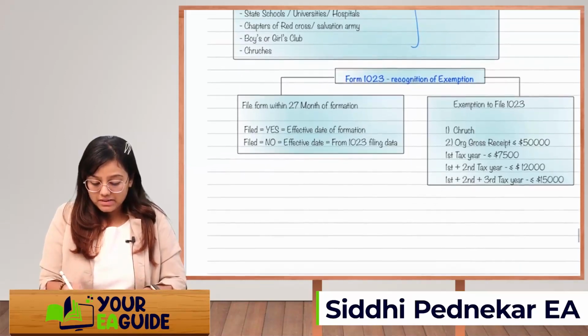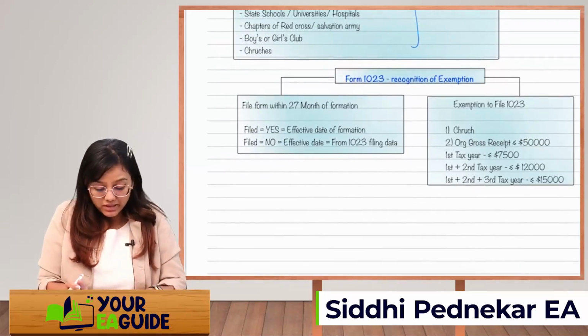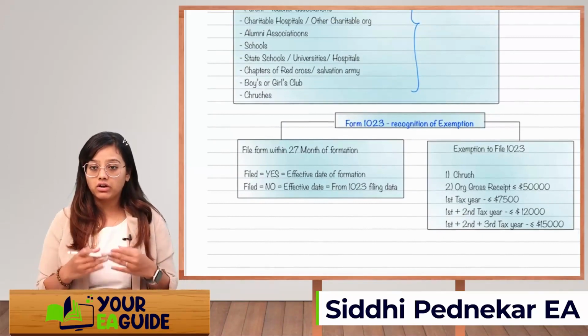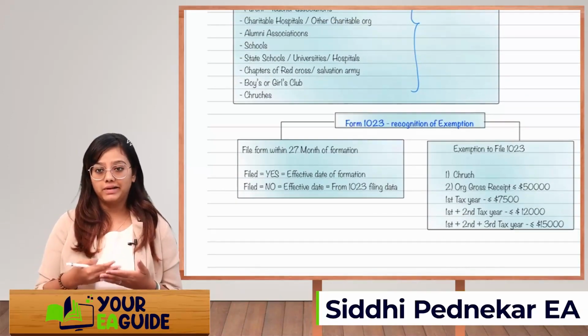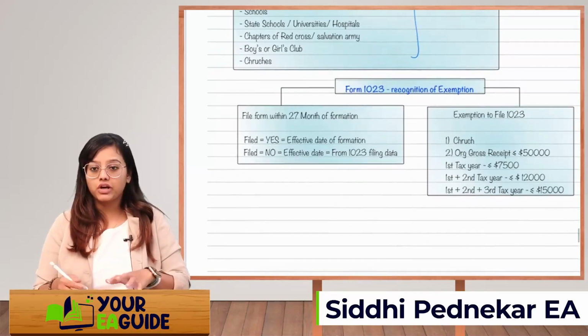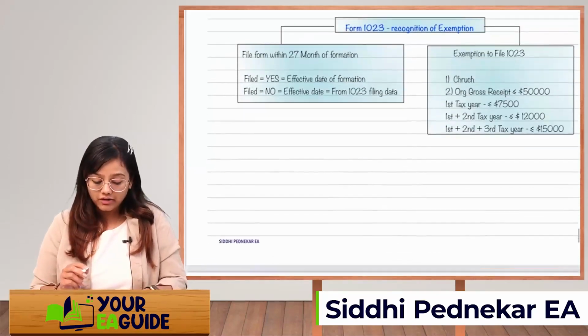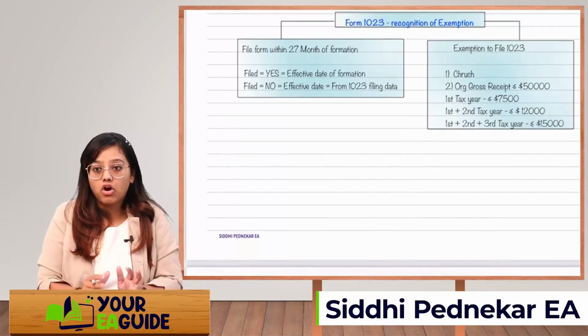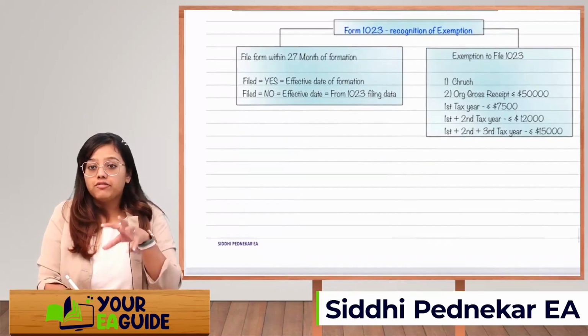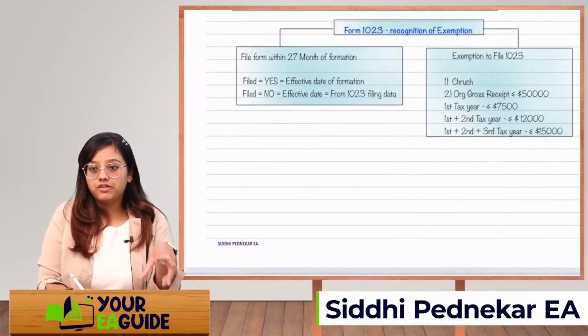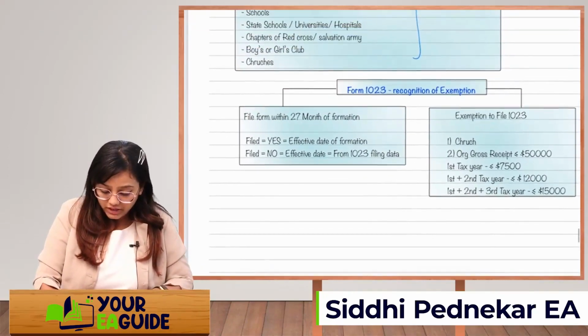Now, there is an exception: it is not mandatory for certain organizations to file Form 1023. First is a church. Second, if the organization has gross receipts of up to 50,000, but we will have to compare the first year's gross receipts.